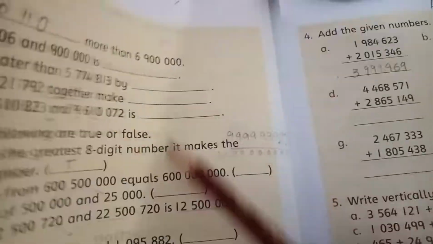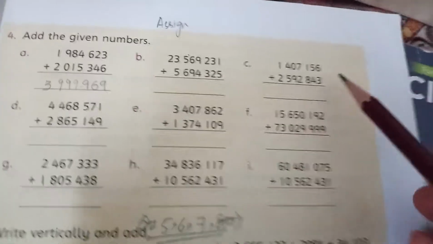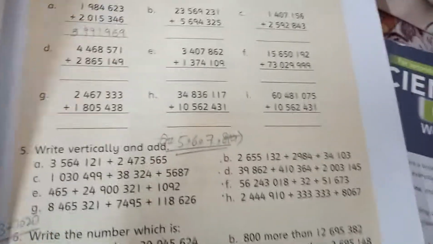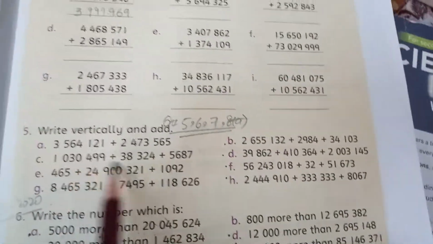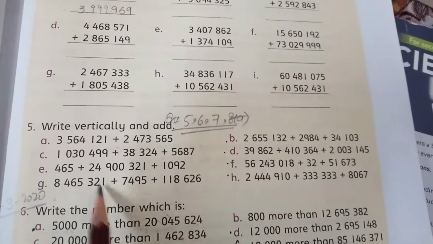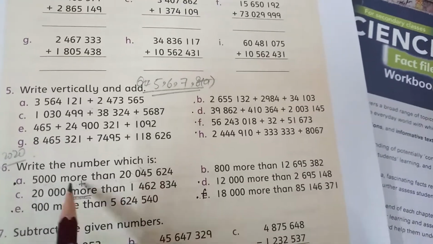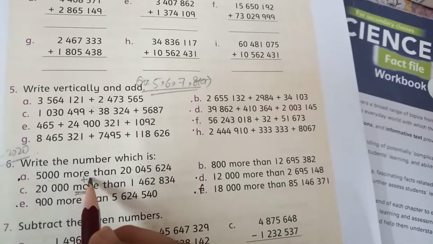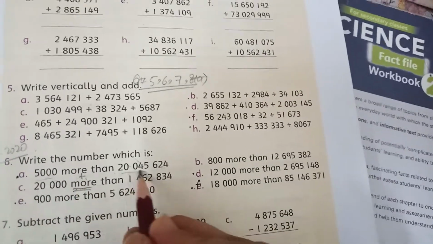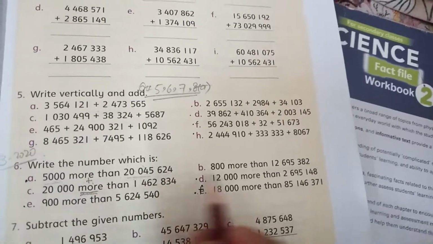Now come to the second exercise. In the second exercise, you have to do the multiple choice questions, and then you have to add up the values. The questions of addition are over here. If you are asked to find the number which is more, 5,000 more than this, you have to add these two quantities.